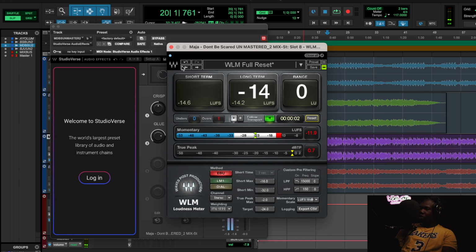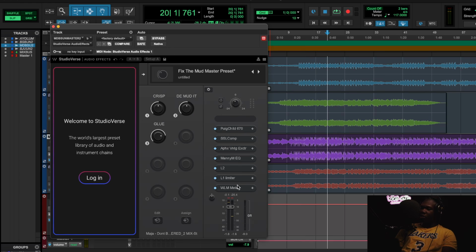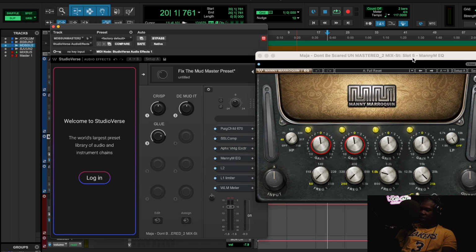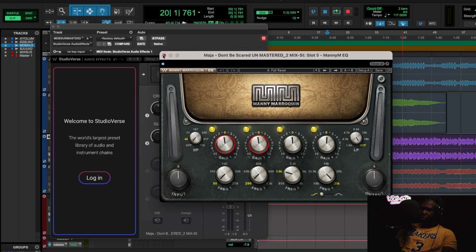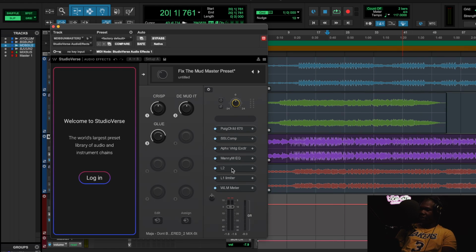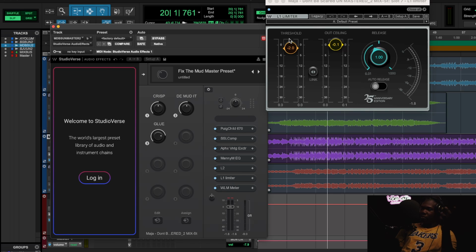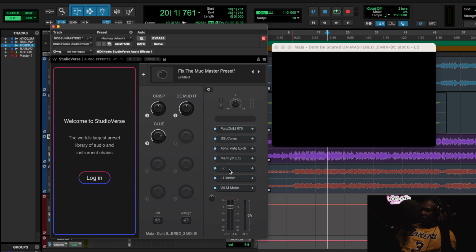So most of these presets are calibrated to get you to -10 LUFS. In a situation like this, you hear I was kind of hitting the mix a little bit too hard, so I just pulled back down the trim button. But if I wanted to go max volume, I could. L2 and L1, basically two limiters that come together for this mix.